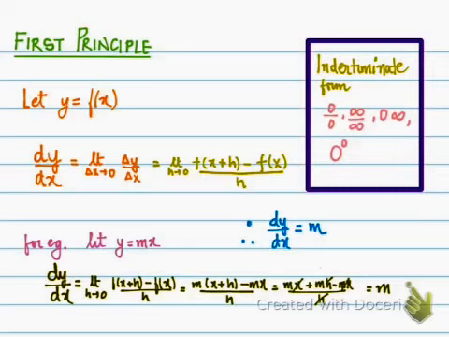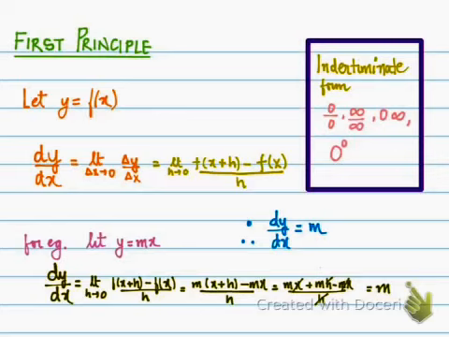Now, before the first principle, let's first discuss the indeterminate forms. Indeterminate forms are forms where we cannot say what the value is. Let's talk about 0 by 0. First of all, we know that 0 upon 1 or 0 by any number is 0, and 1 upon 0 or any number upon 0 is infinity. So when I divide 0 by 0, what will it come out to be? Will it be 0 or will it be infinity? So that's an indeterminate form.